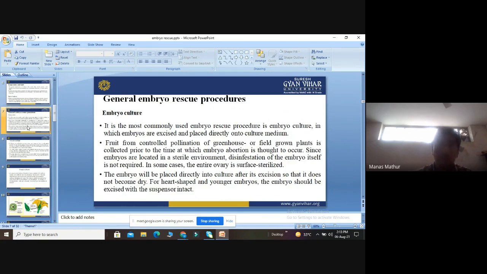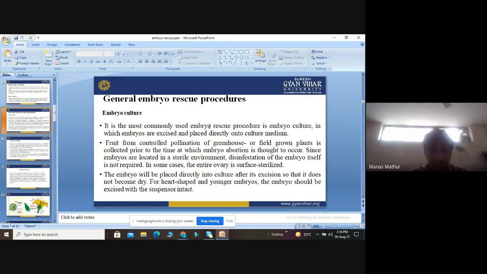Then we come to protocol. What are the general embryo rescue procedures, or how can we do this process of embryo culture? In embryo rescue, the first method is culture of embryo. That is the most commonly used method. Here we directly take the embryos out of the plant and put the young embryo in the culture medium. Fruit from pollination of greenhouse or field grown plants is collected prior to the time at which embryo abortion is thought to occur.